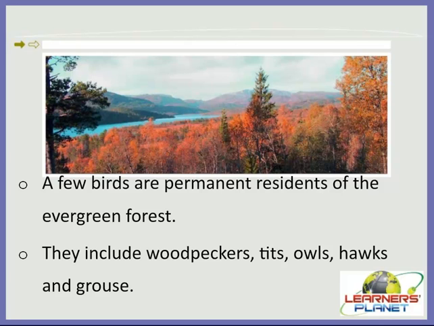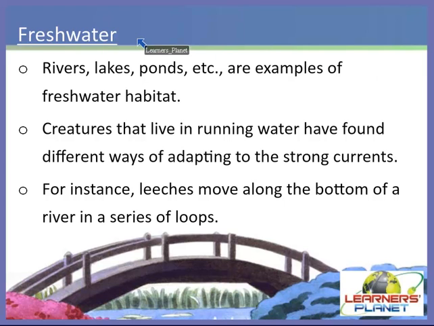Let's move on to another main habitat. Right, another main habitat is fresh water. Children, rivers, lakes, ponds, etc. are examples of freshwater habitats. So the creatures that live in running water have found different ways of adapting to the strong currents of the water. Right, as you know that some areas are just having tides and ebbs in the water. They are considered as the strong currents in water.